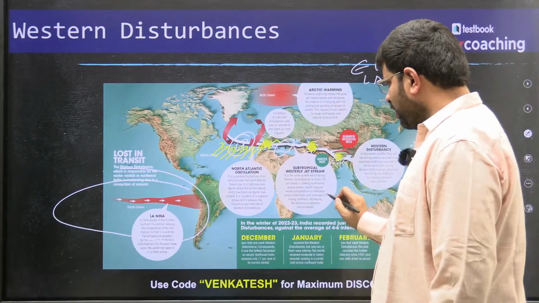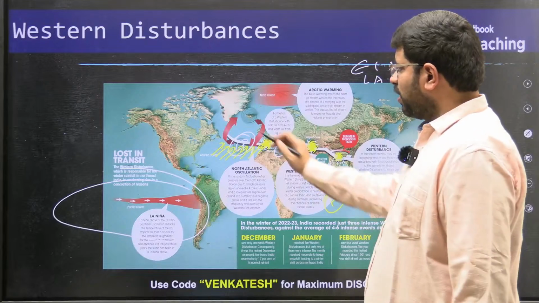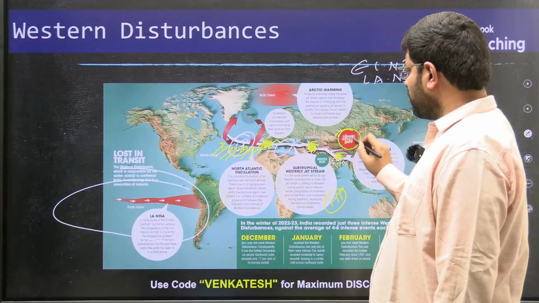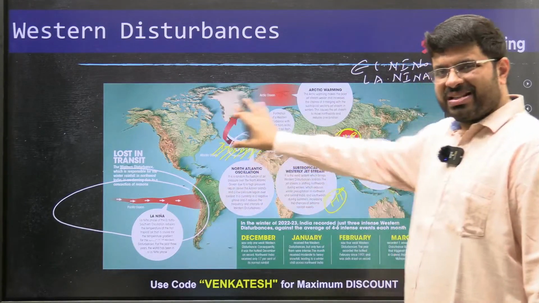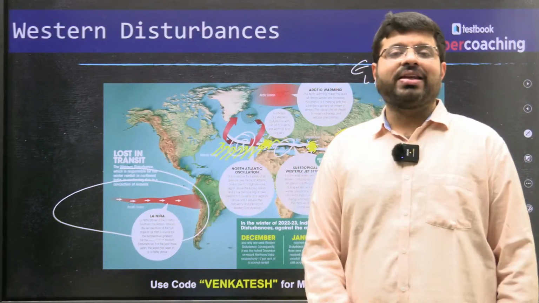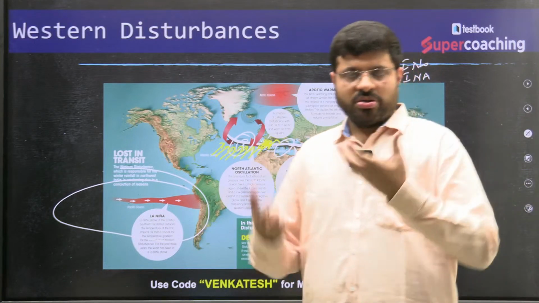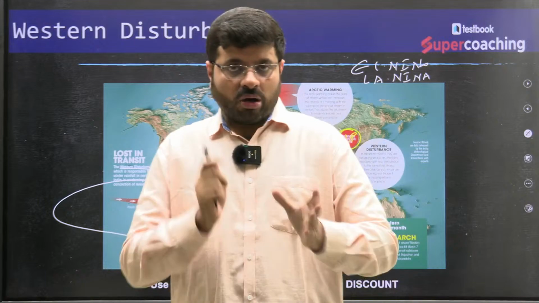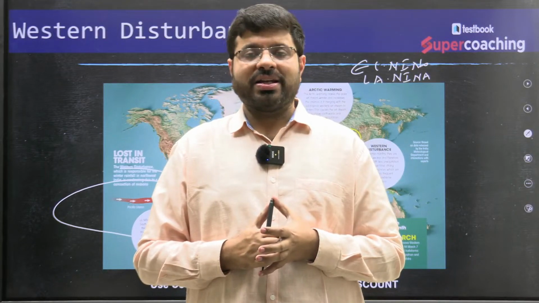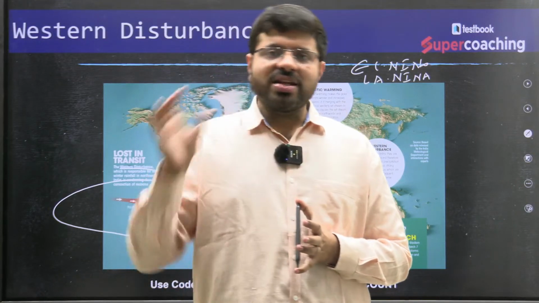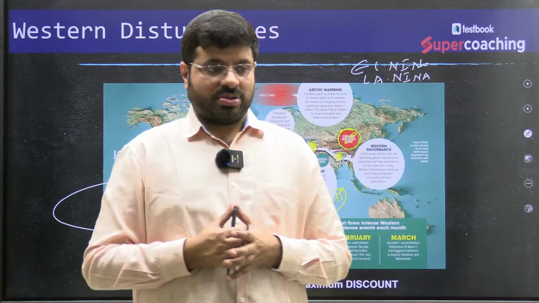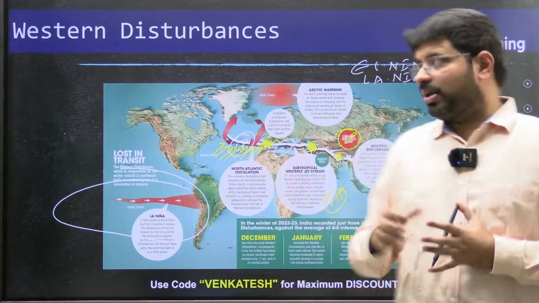So this is one kind of a high pressure area. This is one kind of a high pressure area. In the Tibetan region, this is one kind of a low pressure area. So there are multiple pressure patterns which you can see. All these will be slightly varied when there are bigger events like El Nino and La Nina, right? So as I told you, a car, four corners, all these four corners are interlinked, no? Just like that, the pressure systems are also very much interlinked across the world. When there is a variation of these pressure conditions, you will find they have a significant impact on monsoons. This is how they are impacted with El Nino and La Nina.